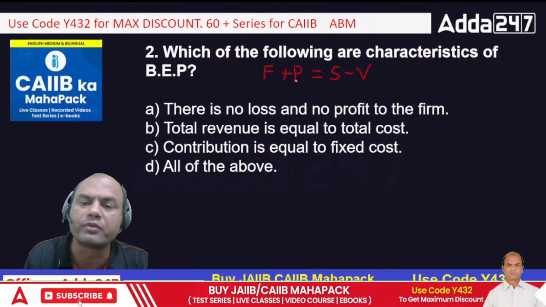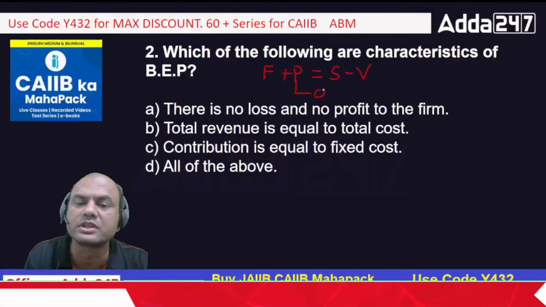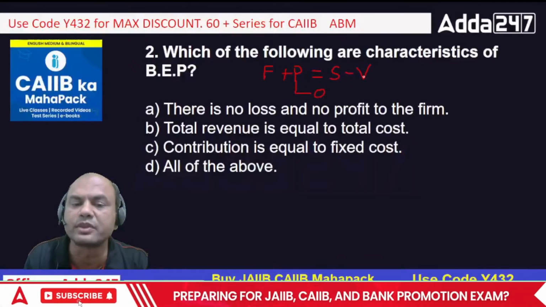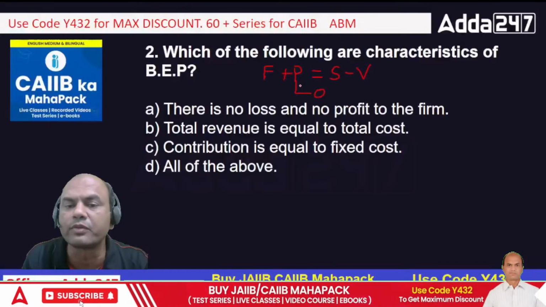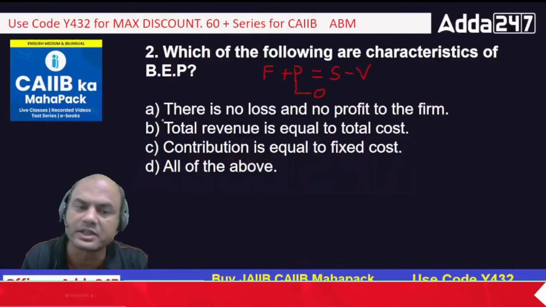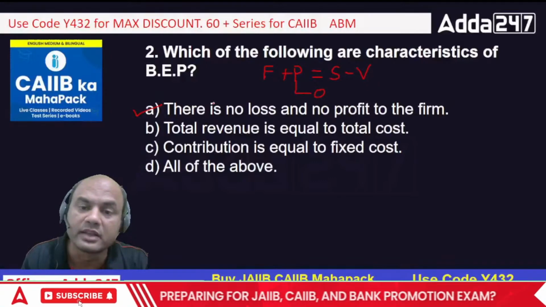No loss, no profit. BEP means P equals 0. So now F equals S minus V. Look at the options given. There is no loss, no profit. So no profit, no loss. Fixed cost equals S minus V. A is correct.